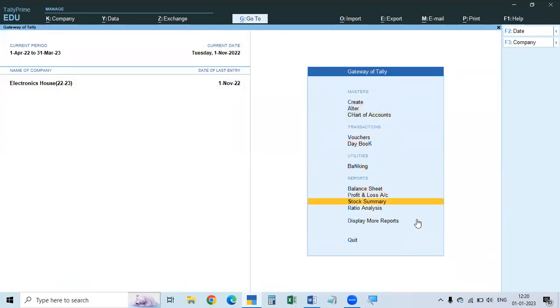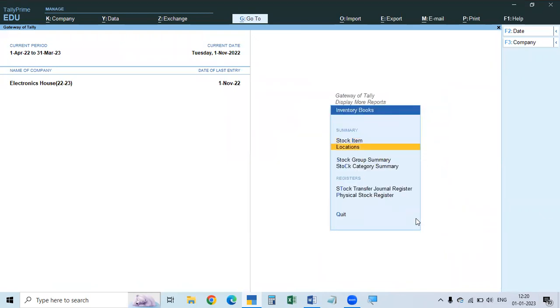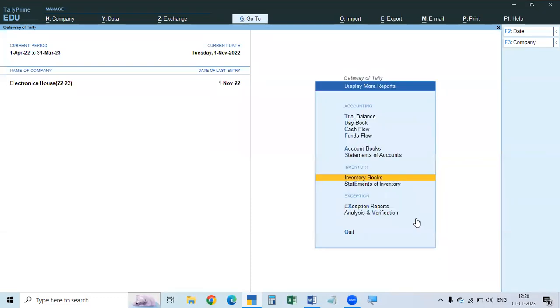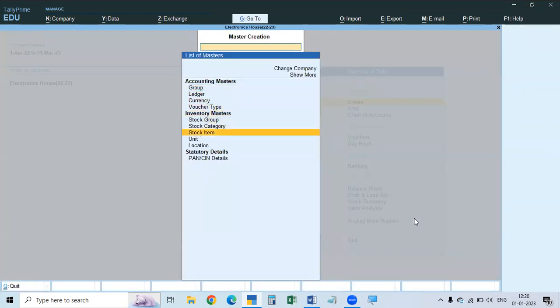And also see more reports. If you go to inventory books, it is showing locations. It is showing only locations because location is international terminology. In India, we call it godown, but in international terminology, it is location. So to change this location to godown, it will not alter directly. We have to make it in another setting.